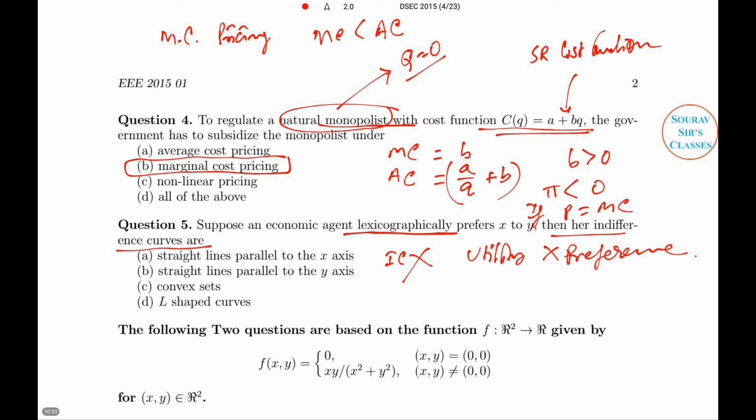The set of points at which the consumer is indifferent, there's nothing. Here the indifference curve is not a straight line parallel to the x-axis, not possible. L-shaped is also not possible, that happens for complements.